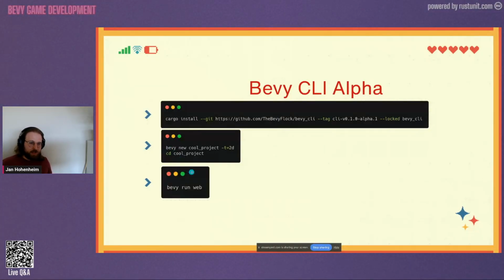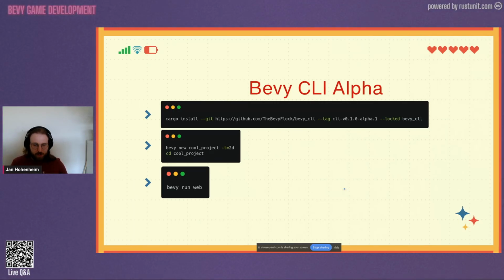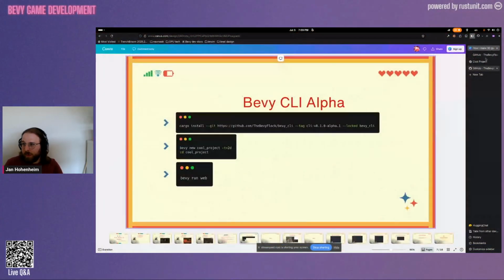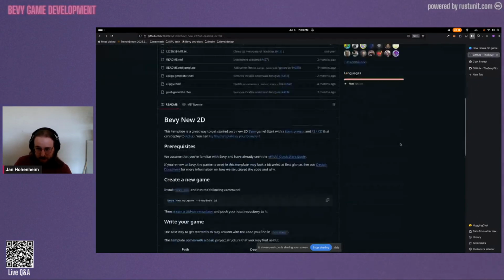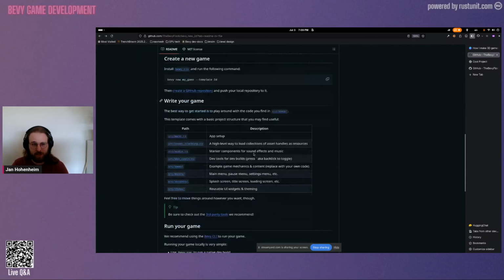And you get access to the Bevy new command, where you enter the name of your project and select a template. There's a couple of templates that you can use, and I want to highlight the 2D template. It's called Bevy New 2D, and you can look at its GitHub page for a ton of documentation.